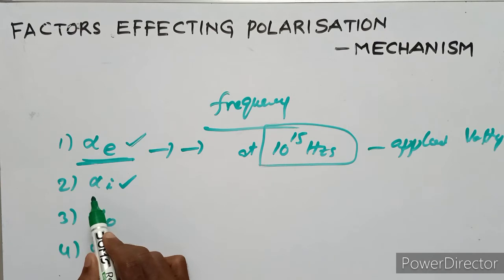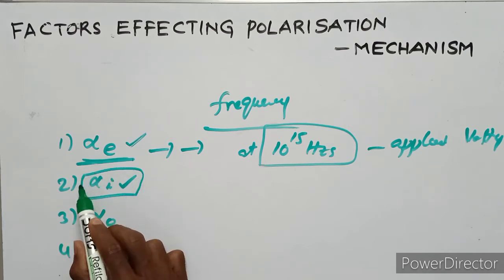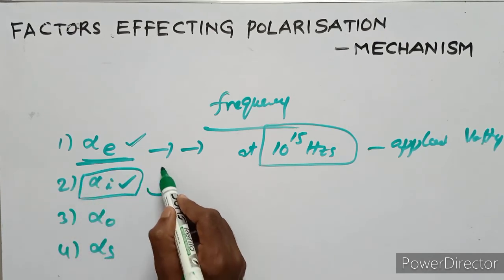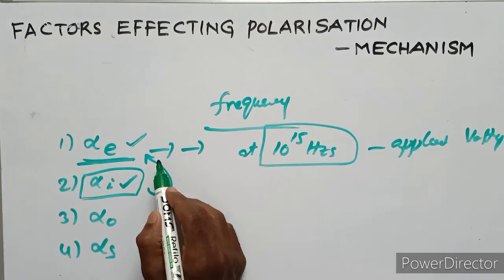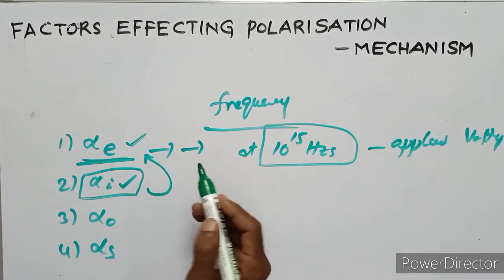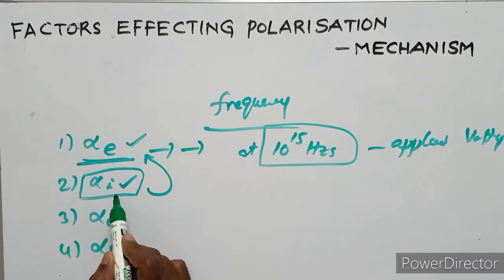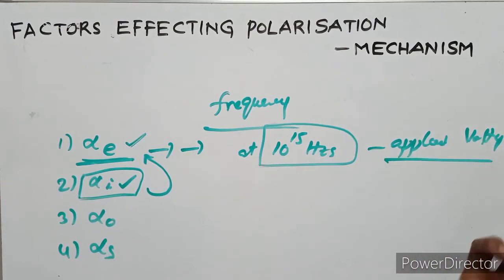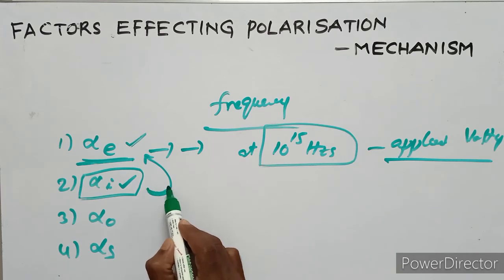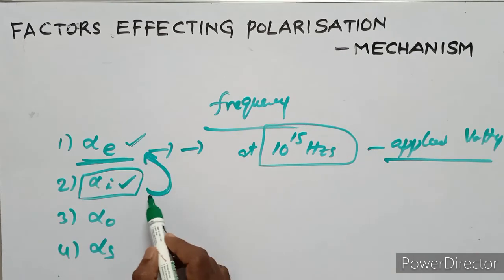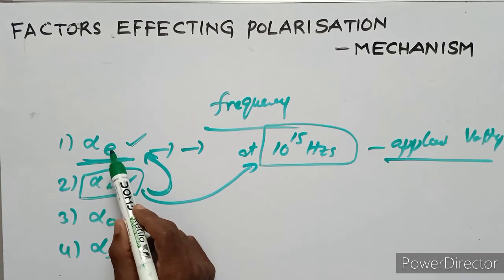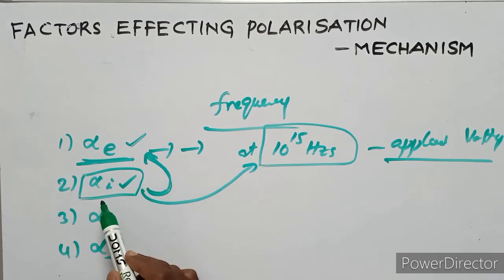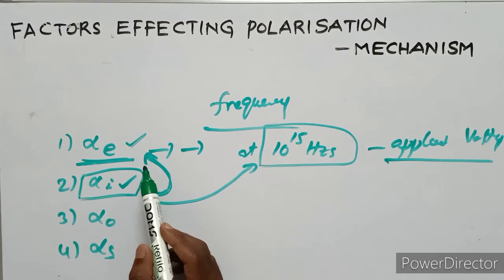This ionic polarization is slower than electronic polarization. It also changes with applied voltage, but more slowly than electronic polarization.